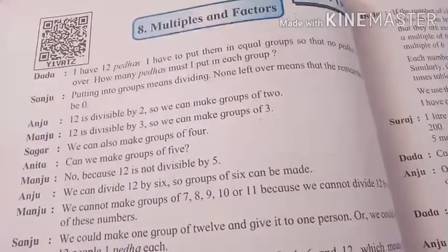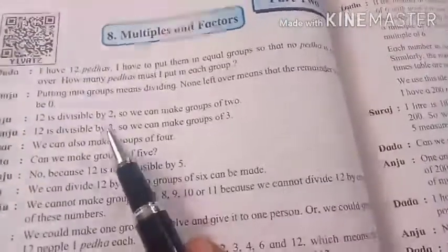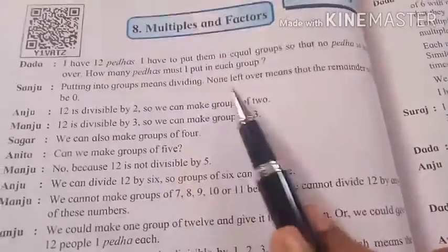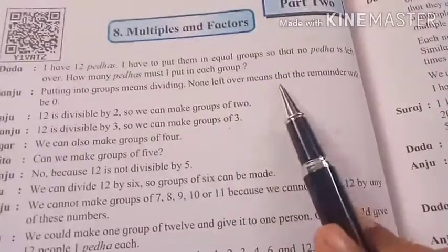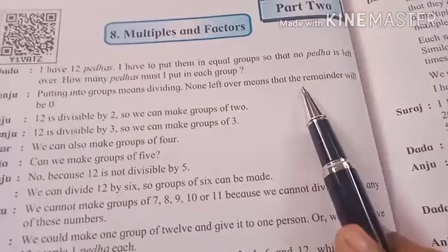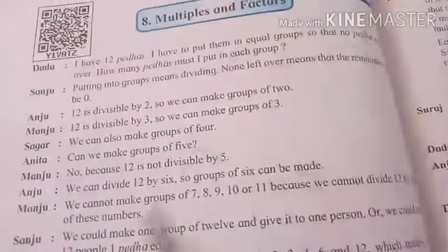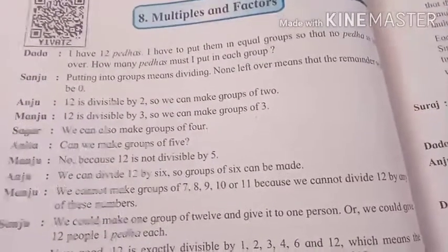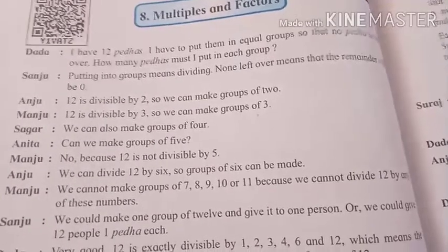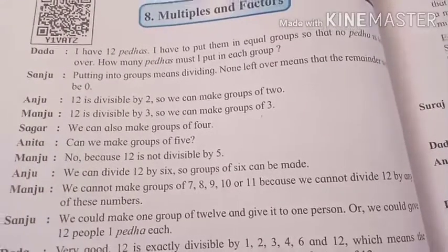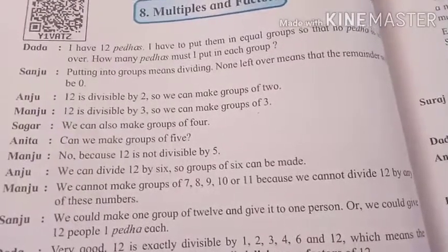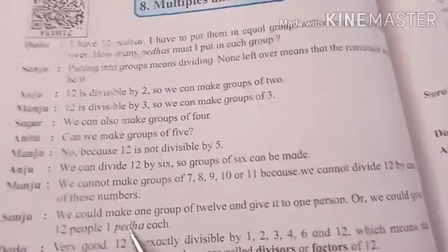Then Sanju says, putting into groups means dividing, and none left over means the remainder will be 0. Then Anju says